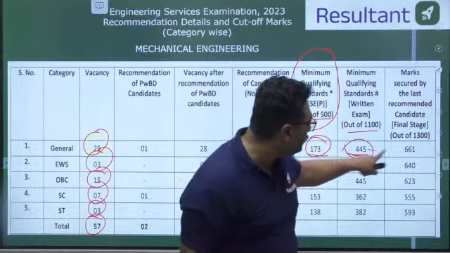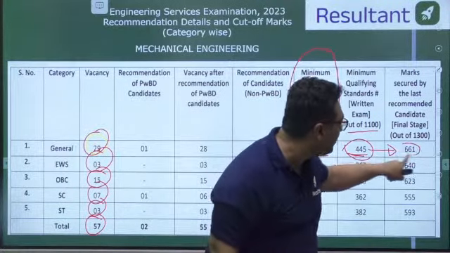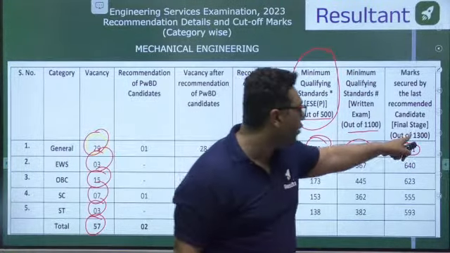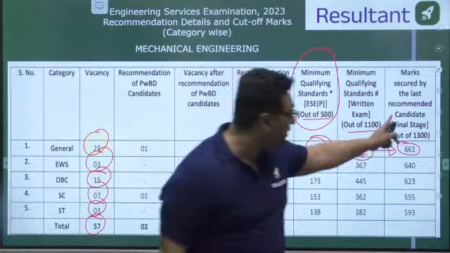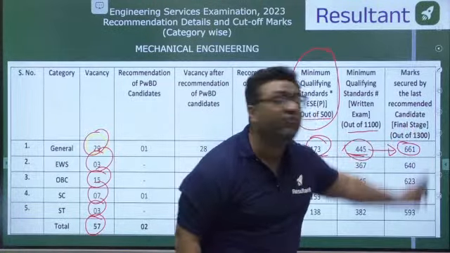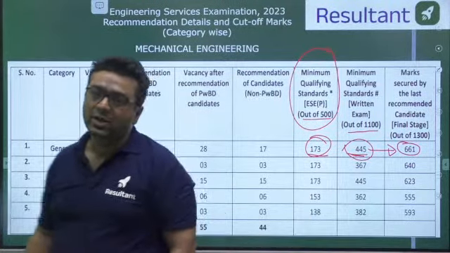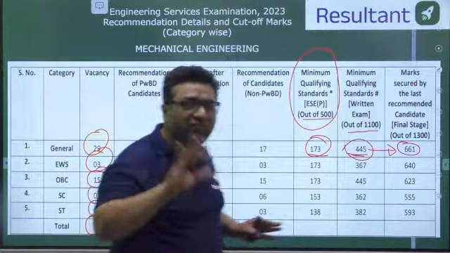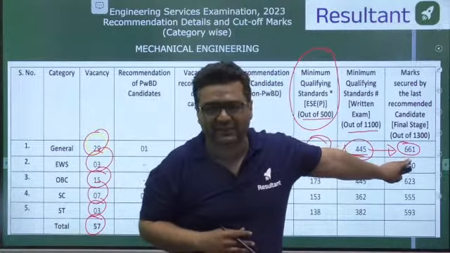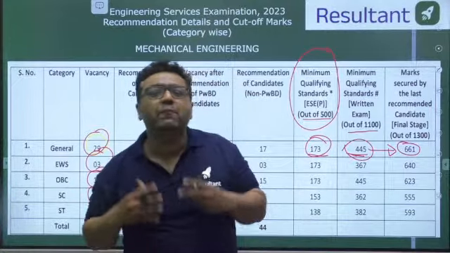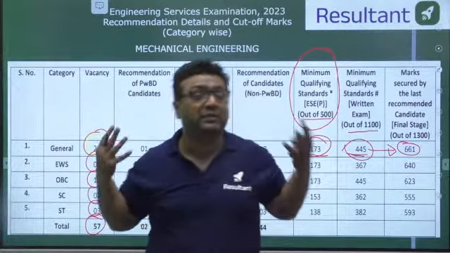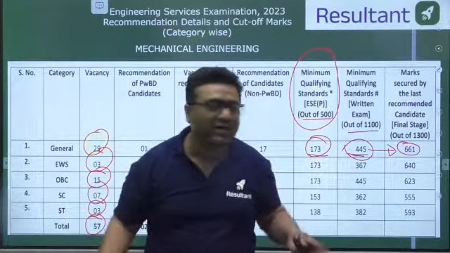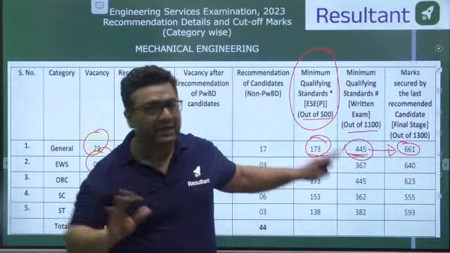And after the interview, you can see the selection is going to be there if you are getting a total of 661 out of 1300. So even selection is there with around 50% marks here. So guys, that is the engineering services. As I said, don't feel like the paper is easy, that's why this is the case. No, because some questions were out of the frame sometimes in engineering services. That is why this happens. But it is not difficult.